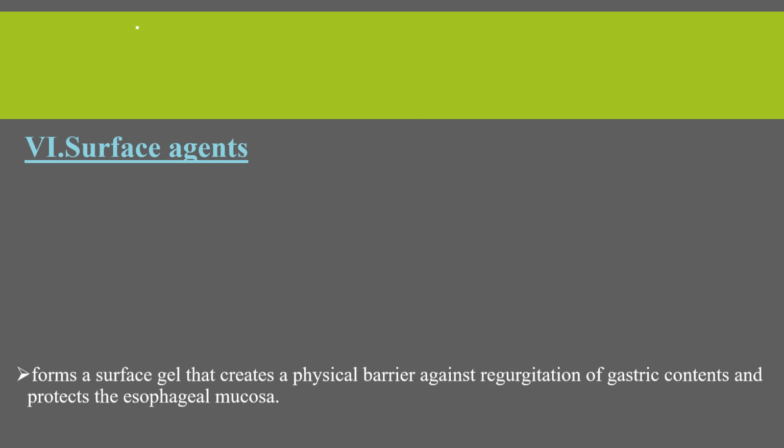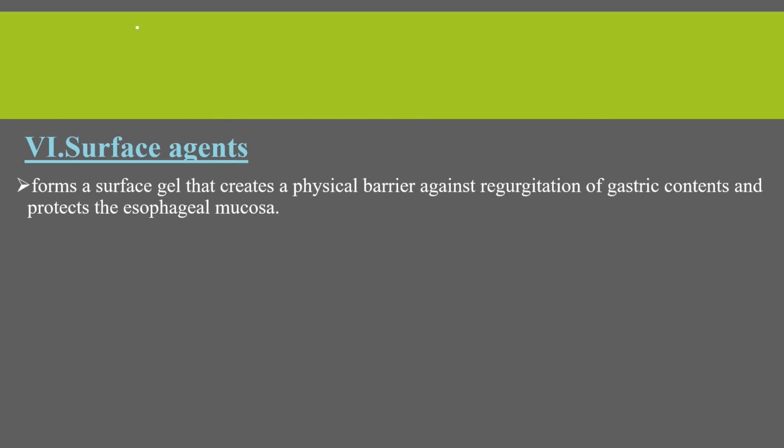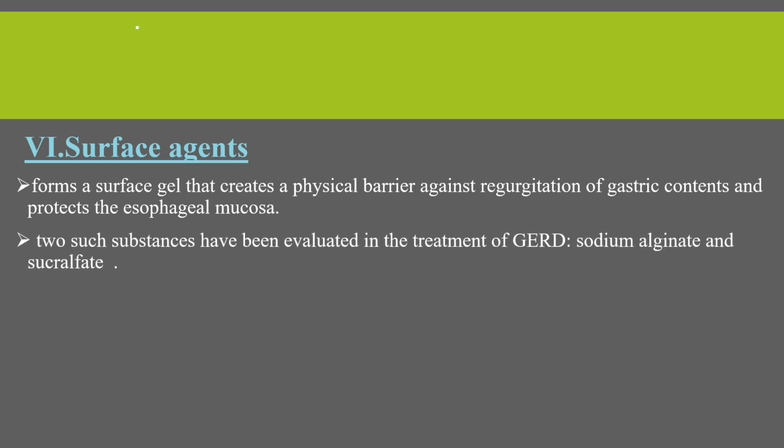The other is surface agents, which are rarely used. This form is a surface gel that creates a physical barrier against regurgitation of gastric contents and protects the esophageal mucosa. Two such substances have been evaluated in the treatment of GERD, including sodium alginate and sucralfate.